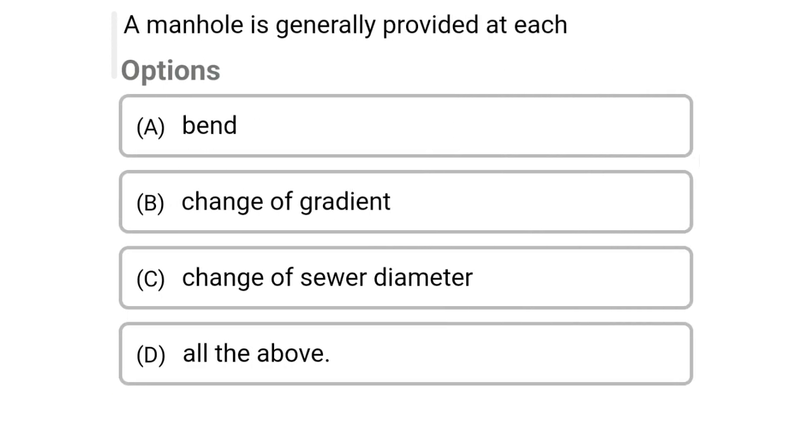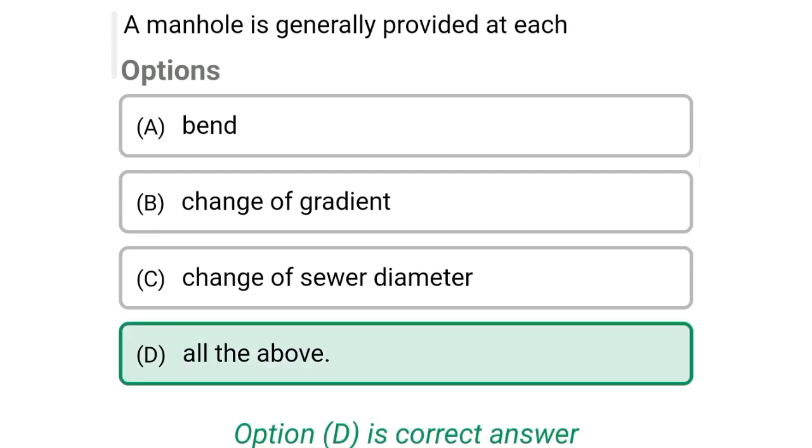So next question, a manhole is generally provided at each option A bend, option B change of gradient, option C change of diameter, option D all the above. So the correct answer is option D all the above.